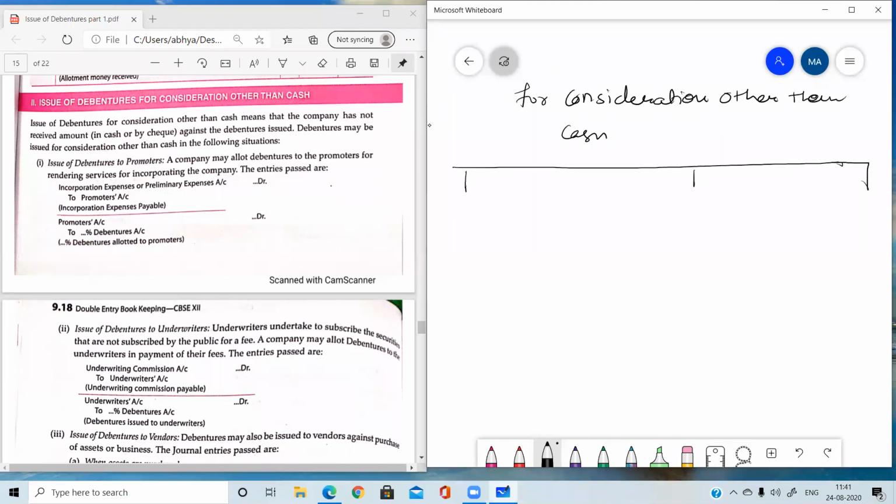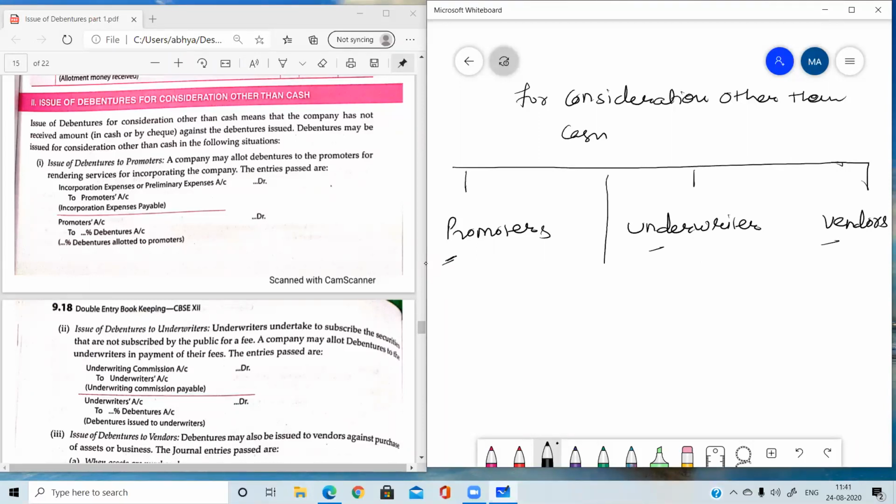First, debentures are issued to promoters, as we did in share capital. Then debentures are issued to underwriters. Same as we have done in share capital. Then debentures are issued to vendors. This also we have done. So there is no change for promoters, underwriters, and vendors. All the entries will remain the same.